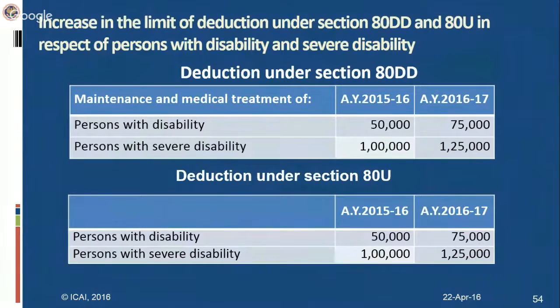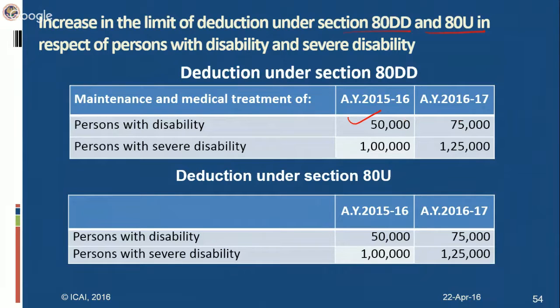Now we move to the other deduction. Under section 80DD or 80U, deduction is allowable in respect of maintenance and medical treatment. If you are incurring an expenditure for maintenance and medical treatment of a dependent disabled person, the disability can be severe disability or otherwise. If you are incurring certain expense, there is a flat deduction of, earlier it was 50,000.